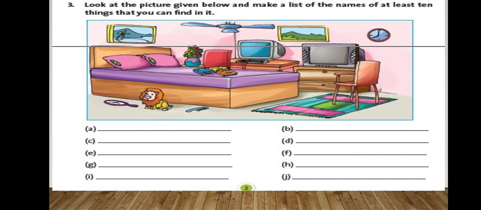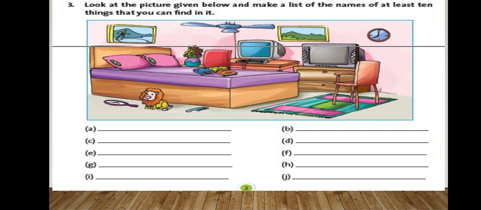Look at the pictures given below and make a list of the names of at least 10 things that you can find in it. Here a picture is given and you have to write at least 10 things that you find in the picture. So many things are here in the picture, like computer, fan, clock, painting, chair, carpet, bed, pillow, toys, comb, books, flower pot, flowers, table. You can write by seeing the picture. This you have to do in the homework copy.